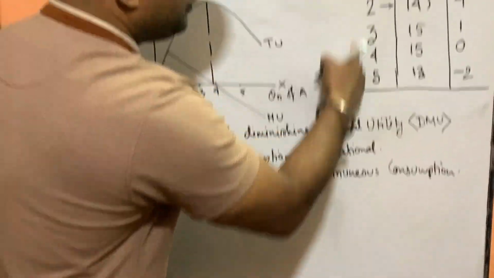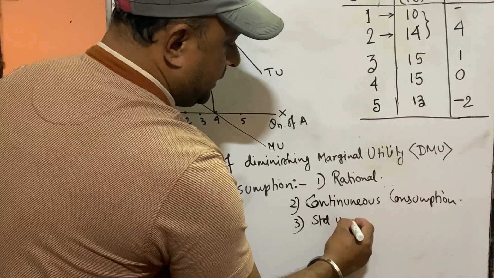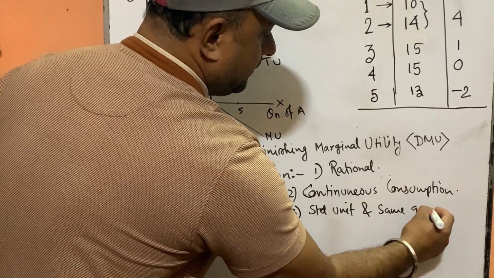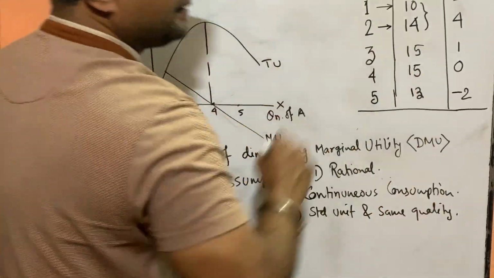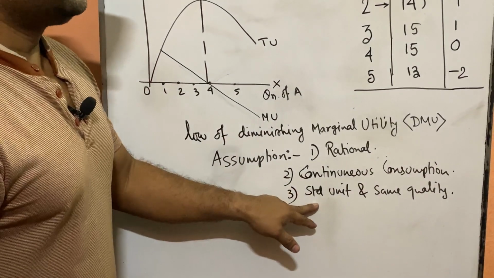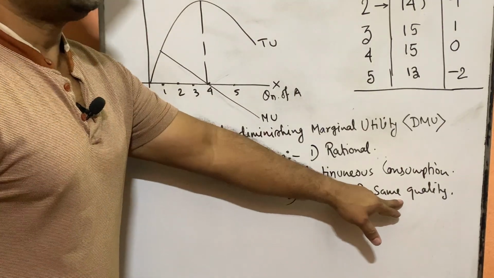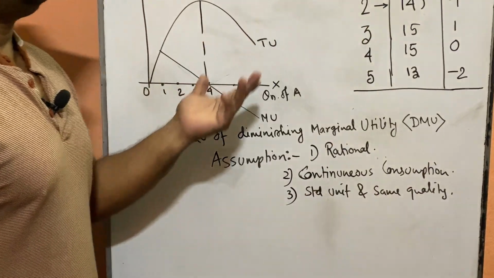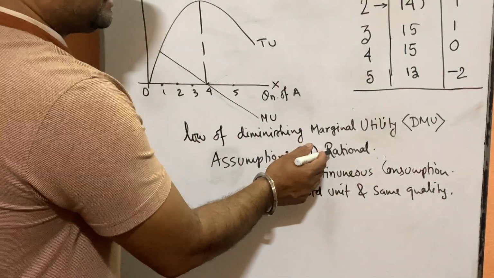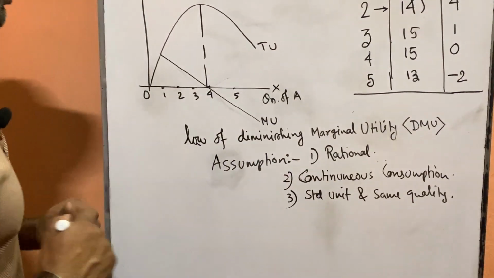All the units of good A are standard units, of the same quality. Whatever good he is consuming, all the goods must be standard units. Standard unit means standard size of the good and the same quality. Quality should not be changed, otherwise the utility also may be different. So, a standard unit of good, same quality. First one is a rational consumer, continuous consumption, standard unit of good.